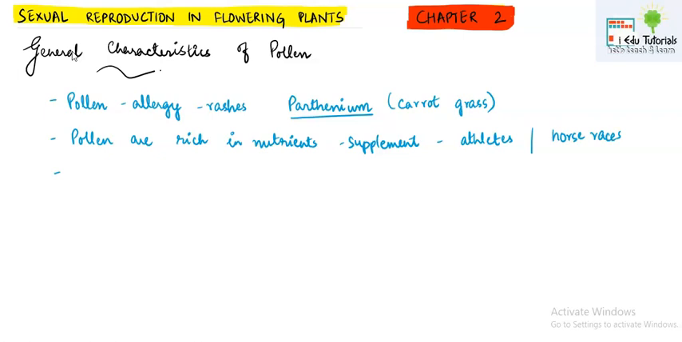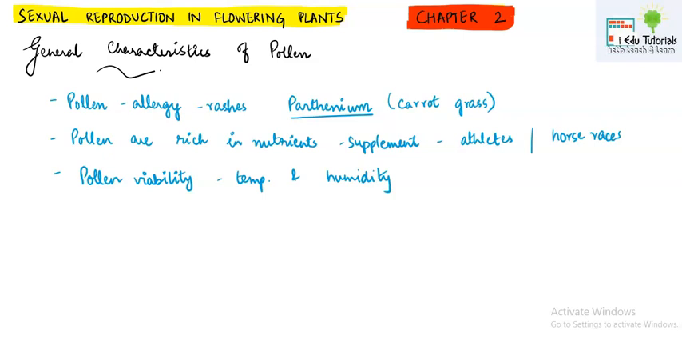Third thing, pollen viability. Viability means the time period for which a pollen will be alive. And this pollen viability is actually dependent upon two factors. One is the temperature and another is the humidity. Different pollens stay alive for different periods of time. Generally, if we speak about wheat and rice, their pollen are alive for a very short period.